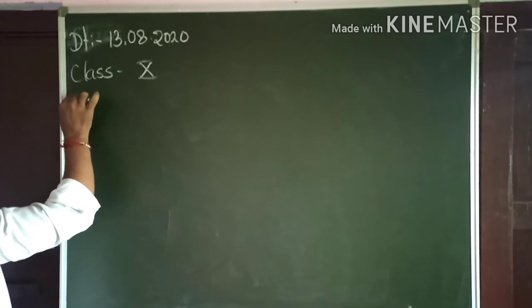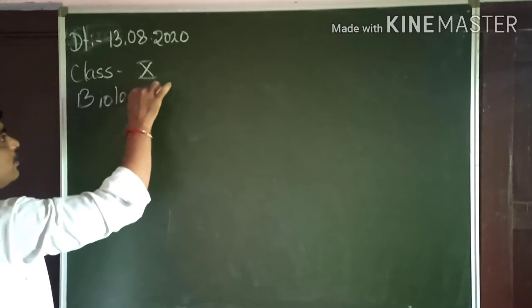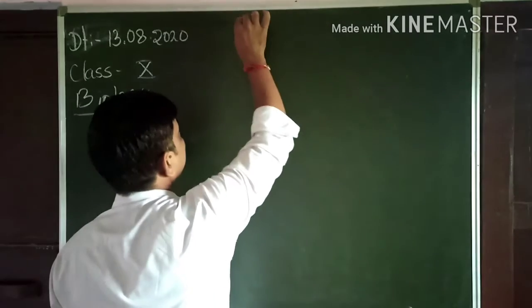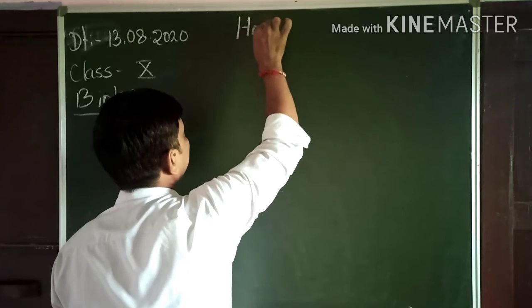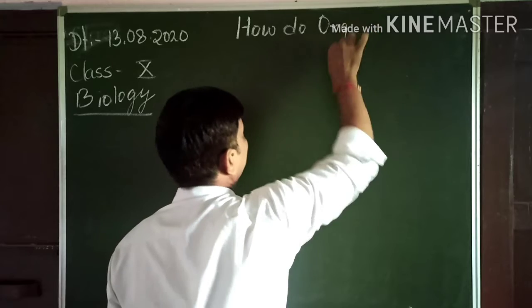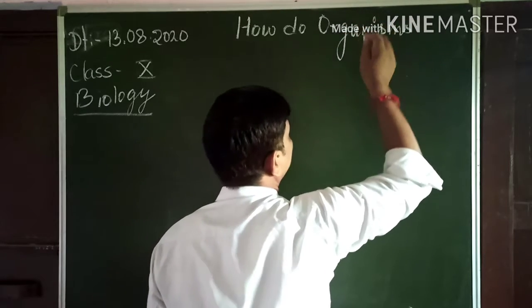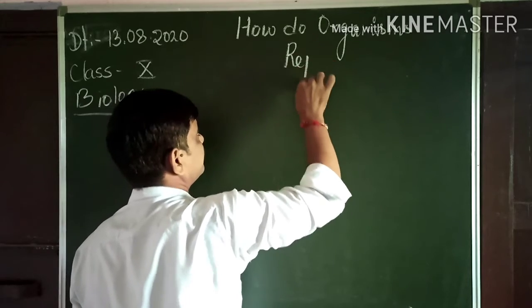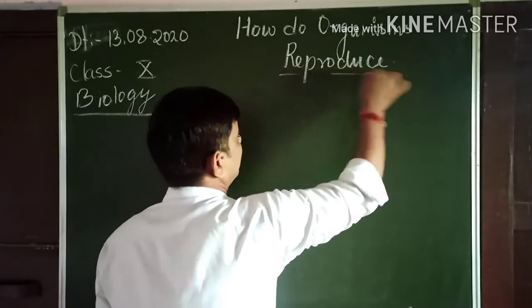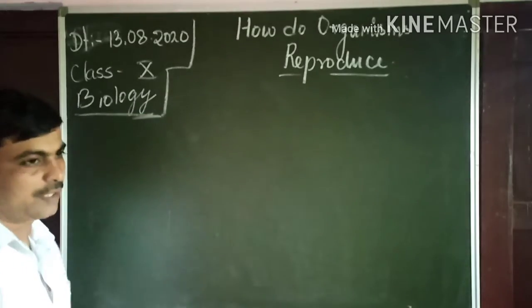Subject is biology, and the topic of today: how do organisms reproduce. This is today's topic. Okay.